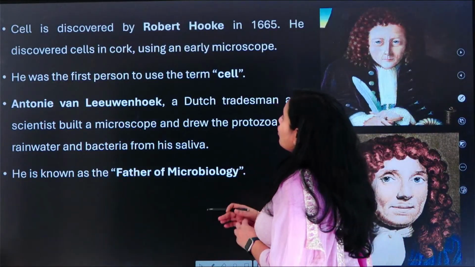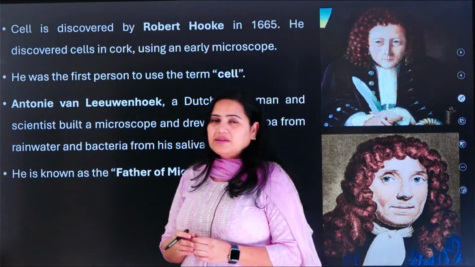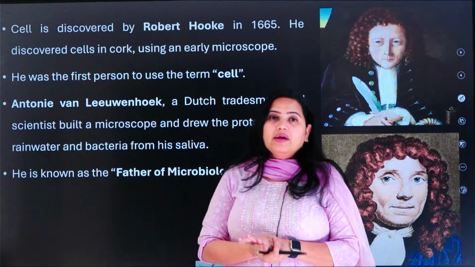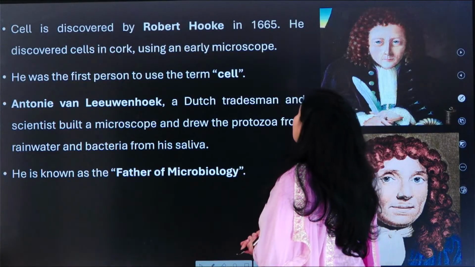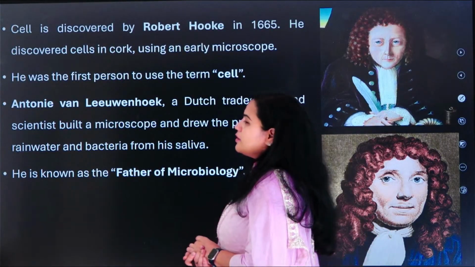Now let us move on. And who has discovered the cell? Let us understand some trivial information. In this trivial information, who has discovered the cell? Robert Hooke in the year 1665 discovered these cells.